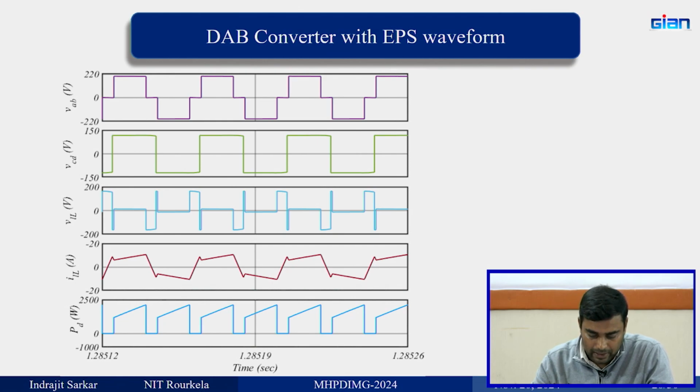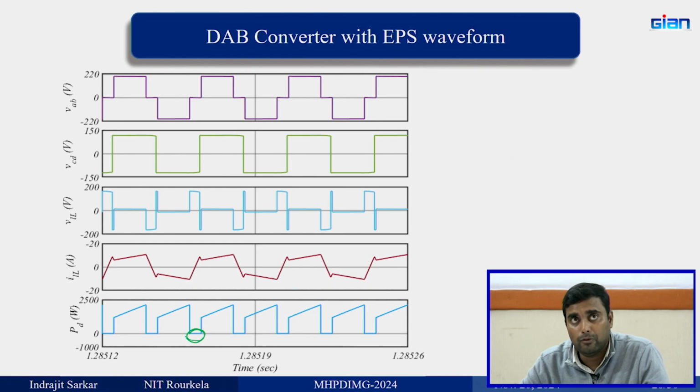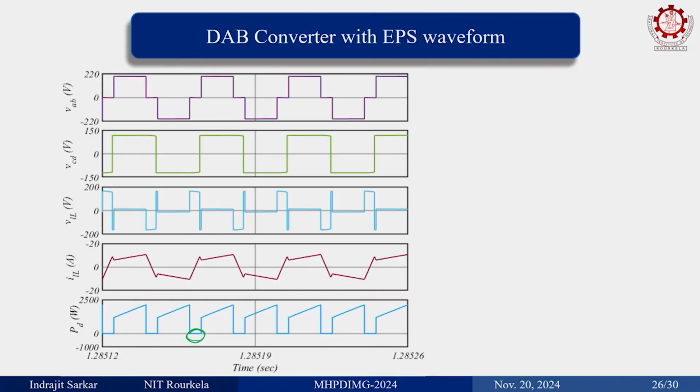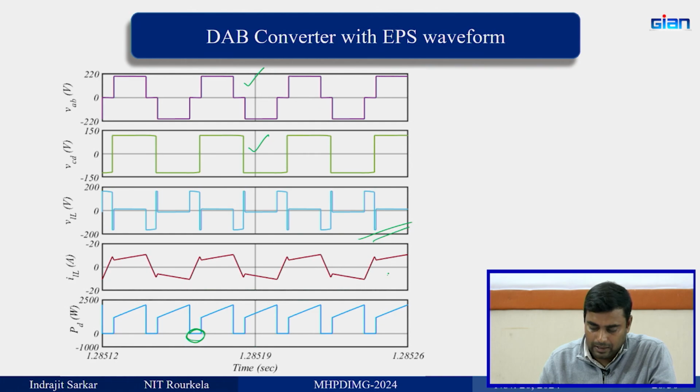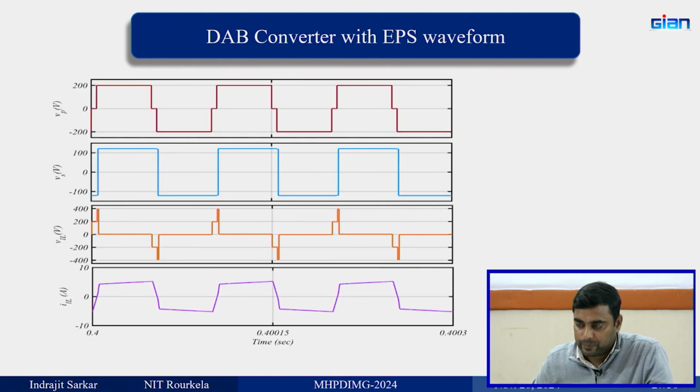Now, you see here there is no negative portion, that means the back power flow can be adjusted to minimum or sometimes can be eliminated as well. So, this is quasi square wave, this is square wave, and this is the voltage across the inductor, and this is the inductor current.